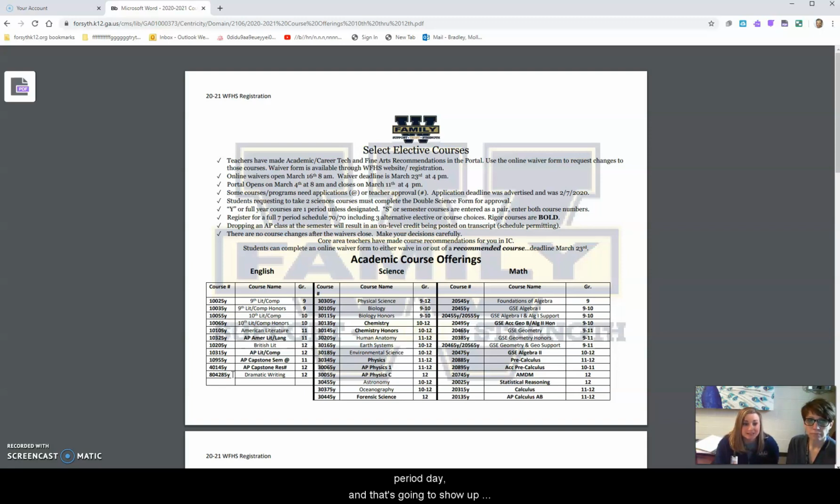and that's going to show up as a 70 out of 70 in Parent Portal when you go on there to do your elective choices. Rigor courses are in bold, and that's important to keep in mind when you're looking at HOPE. You'll need a certain number of HOPE rigor courses to satisfy that HOPE scholarship requirement. And then there's more information on GeorgiaFutures.org. You can go there and they'll have all that information for you.